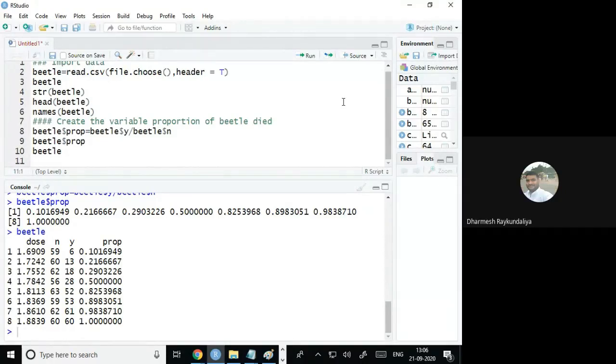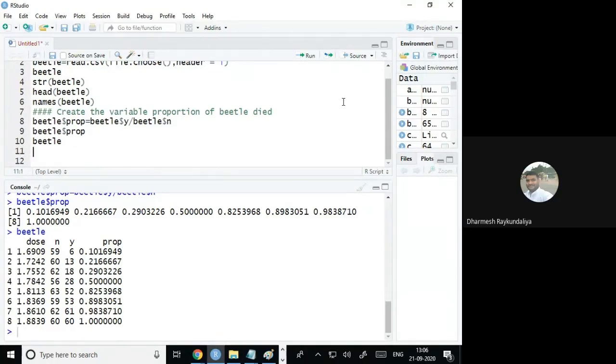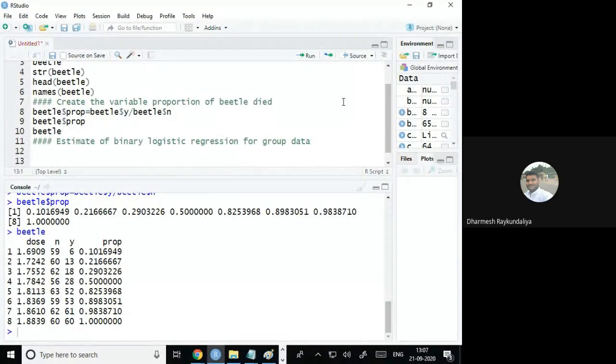Okay. So now I wish to find out the estimate of binary logistic regression for group data. Make the comment so that at least you can have an idea of what we have done.